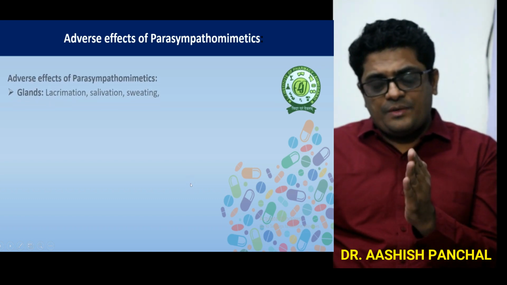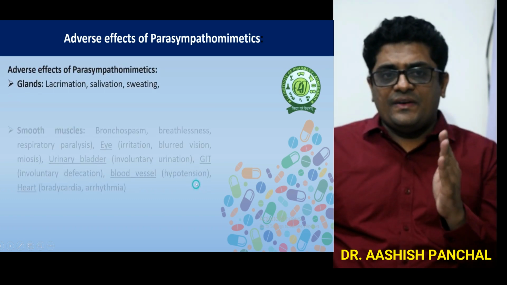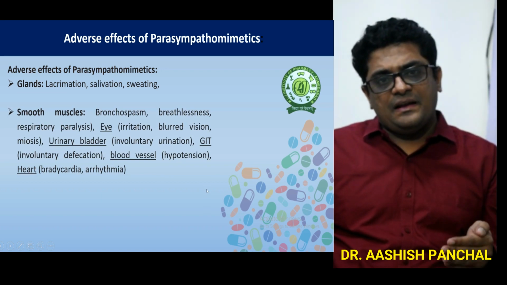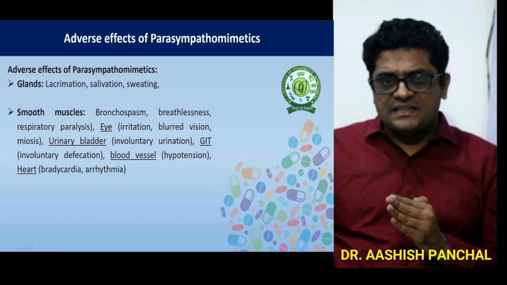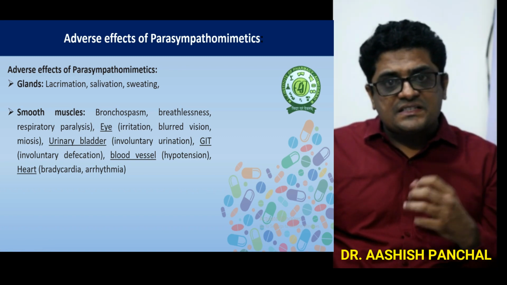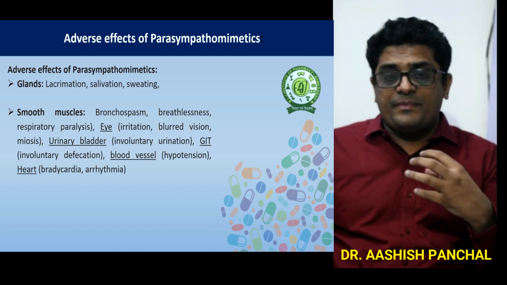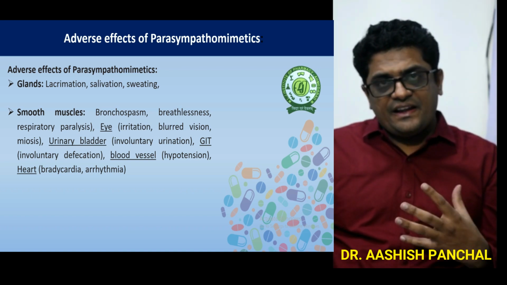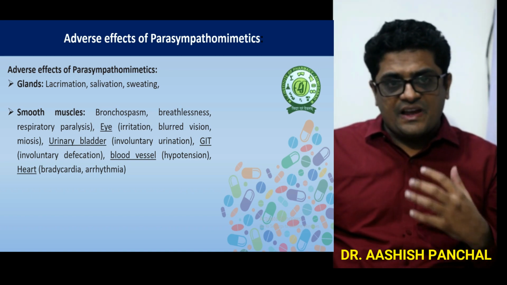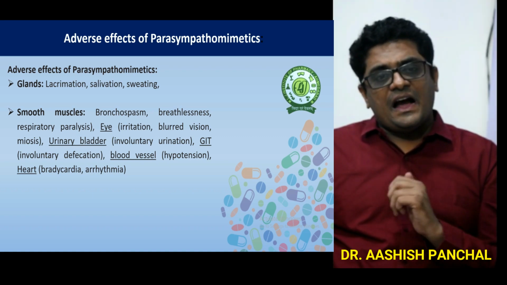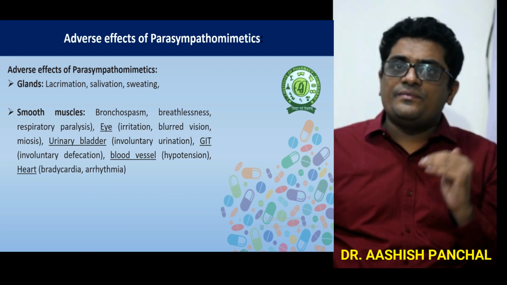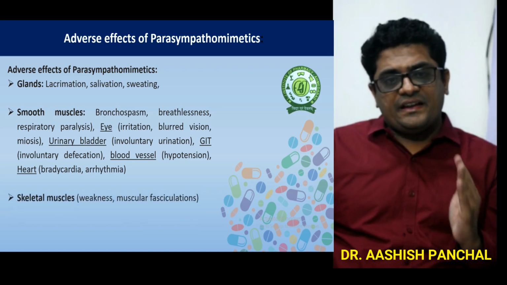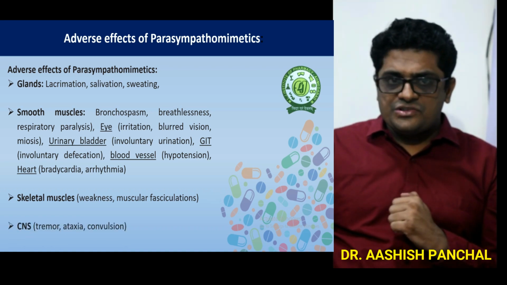The adverse effects of the parasympathomimetic: it increases the secretion of the lacrimal, saliva and the sweat. In smooth muscles, it causes bronchospasm, that's why it can cause asthma. Also in the eye, it may cause blurred vision. In the urinary bladder, it causes involuntary urination. In the GI tract, it causes involuntary defecation, meaning diarrhea. In blood vessels, it may cause hypotension. And in the heart, it decreases the heart rate and force of contraction. It may cause bradycardia and arrhythmia. In skeletal muscle, it causes weakness and muscular fasciculation.